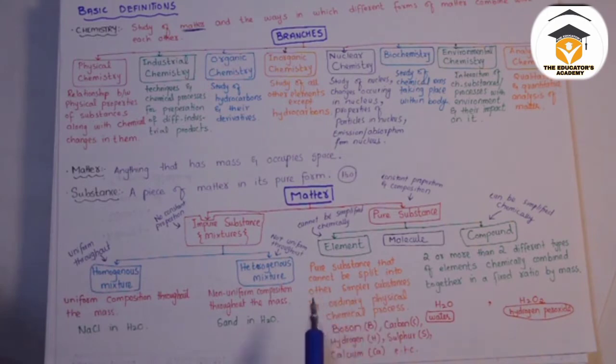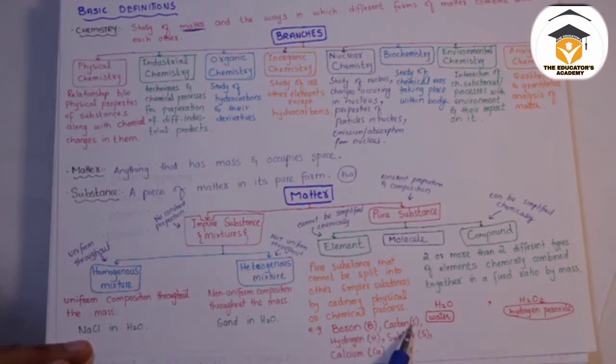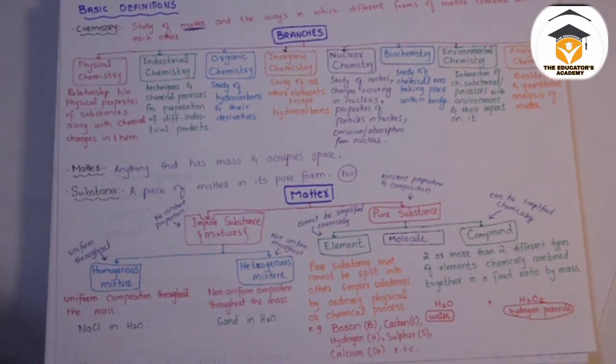Now an element is a pure substance that cannot be split into other simpler substances by ordinary physical or chemical processes. By ordinary processes you cannot break an element, remember that. The examples are boron, the symbol for boron is B, carbon, and the symbol for carbon is C. Hydrogen, sulfur, calcium, etc. We have many elements. Almost 118 elements have been discovered. 92 of them are naturally produced and the rest are produced by us. They are synthesized, okay? And 92 are naturally produced. So these are all elements.